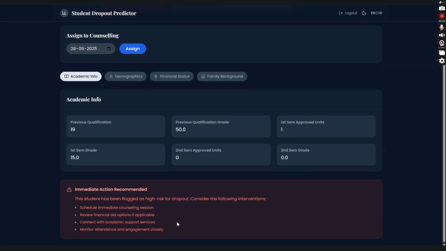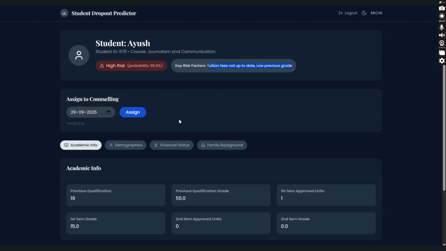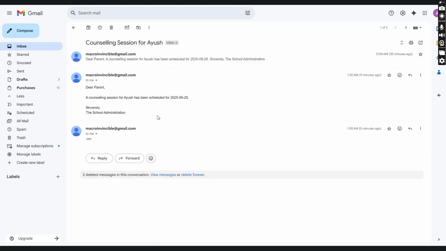And based on the risk factors, we are suggesting to the counselor some steps that they can take, like reviewing financial aid or monitoring and counseling the student. So now let's set the student for counseling on the 29th. We'll just assign the student, and as soon as we assign a student, a mail will go to their parents informing them that their student has been signed up for a counseling session, which we can see here, and the date has also been provided.